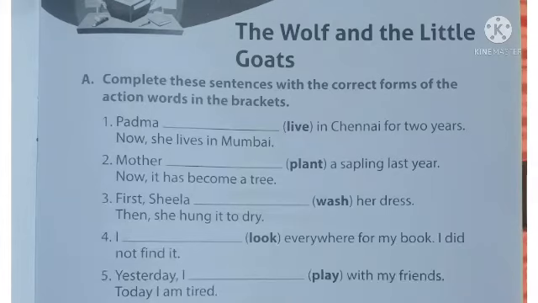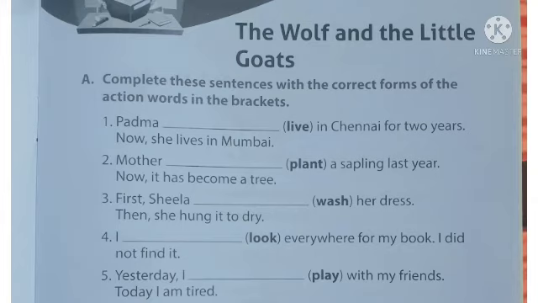So today let us discuss the workbook. All of you got the workbook? So today let us discuss the semester 2 workbook, page number 3 and 4. Lesson 2, The Wolf and the Little Goats. From your workbook, page number 3 and 4. The first exercise: complete the sentences with the correct forms of the action words in the brackets.